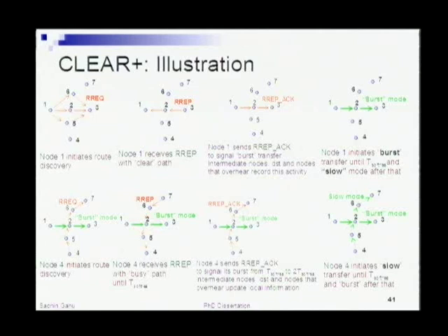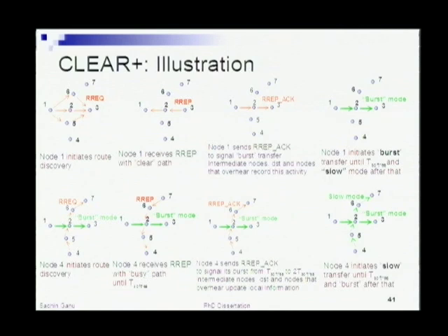The route replies come back all the way to the source, and in our design, in the route reply we have an indicator which basically tells the source node whether any of the nodes, including the destination or the intermediate nodes, have knowledge of an ongoing burst mode activity in the vicinity or flowing through them. So the route reply has an indicator which gives the source this information. For this particular flow, both of these nodes have their NAVs clear, or there's no other flow in the vicinity.